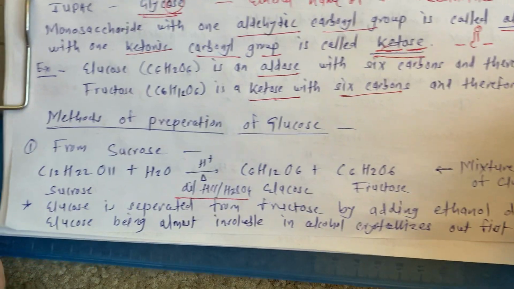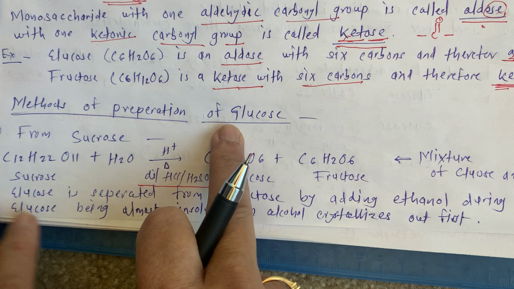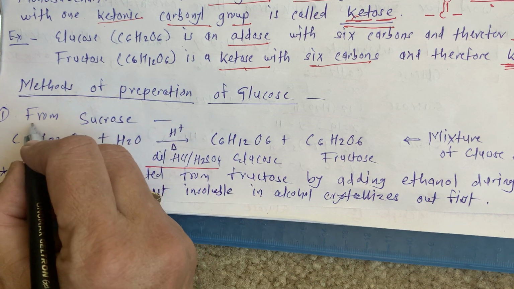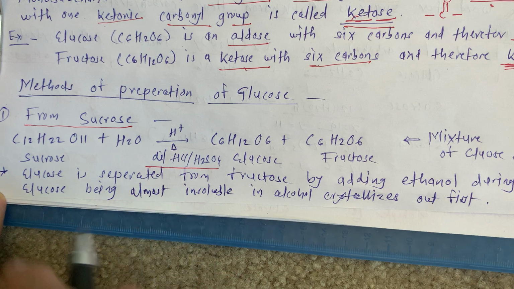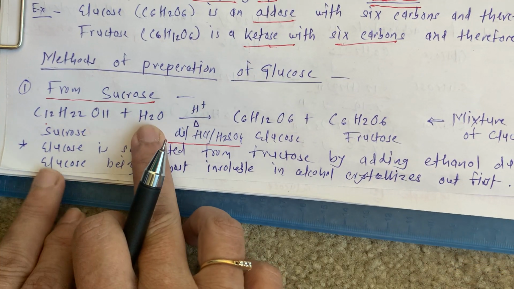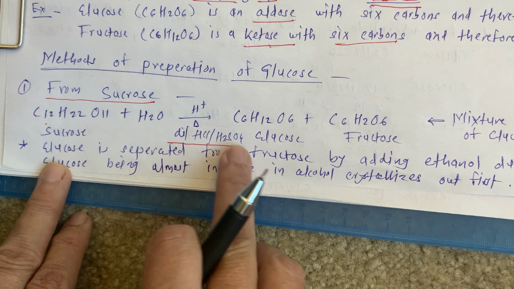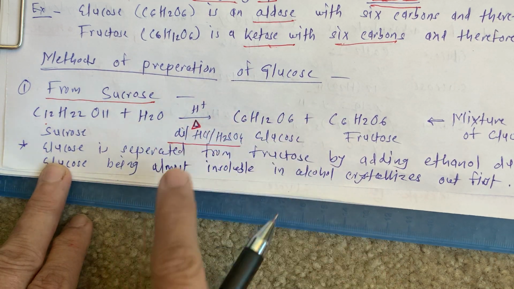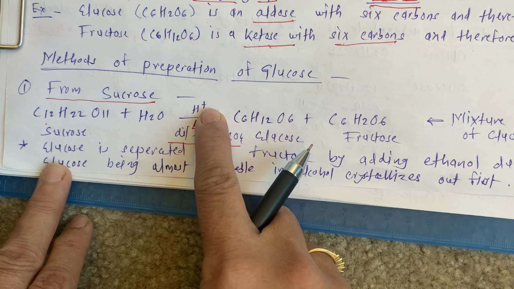Now the next topic is methods of preparation of glucose. There are 2 methods. One is from sucrose. When sucrose, C12H22O11, undergoes a hydrolysis reaction in the presence of dilute HCl or H2SO4 while we provide heat, this heat is very important for acid hydrolysis, and we write H plus here.